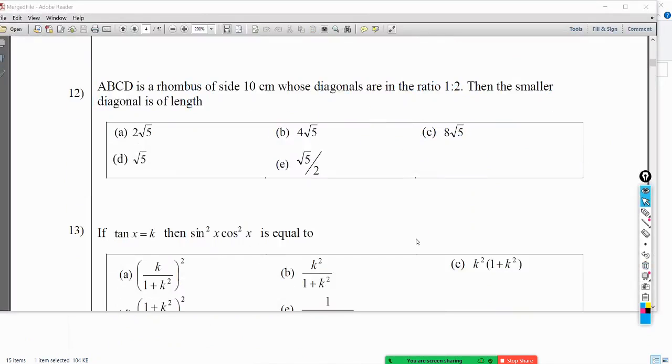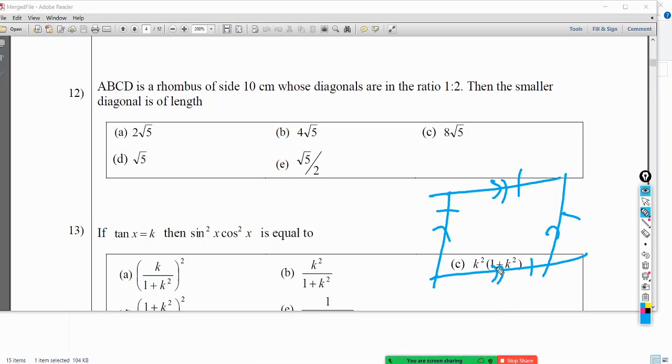ABCD is a rhombus. Remember I told you, parallelogram and rhombus we need to know. First we have to prepare, then you face the exam, not the other way around. You don't go to the examination hall and then ask what is a rhombus. You prepare and go. A rhombus is a special parallelogram where all sides have equal length.